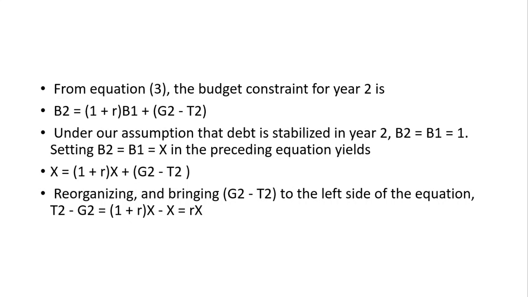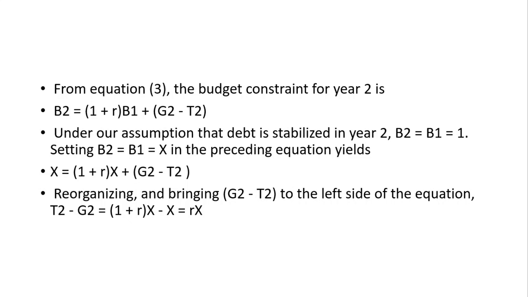Reorganizing and bringing G2 minus T2 to the left side of the equation, we get T2 minus G2, the primary surplus that must be created, which is equal to (1 plus R) times X minus X. So (1 plus R) times X minus X means X plus RX minus X. X and minus X get cancelled, and you get RX. So if the government has to keep the debt constant, then in the second year there should be a primary surplus of RX.